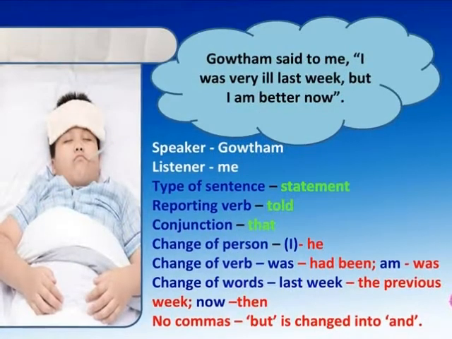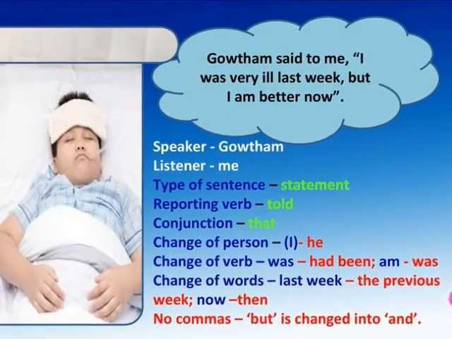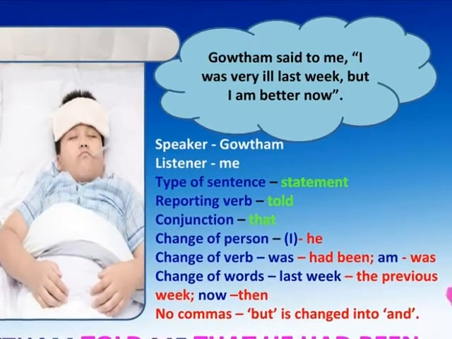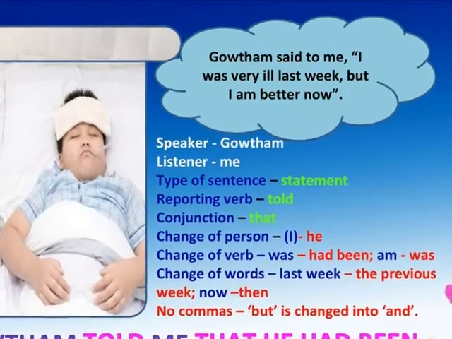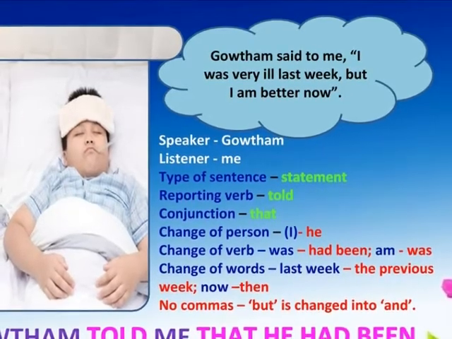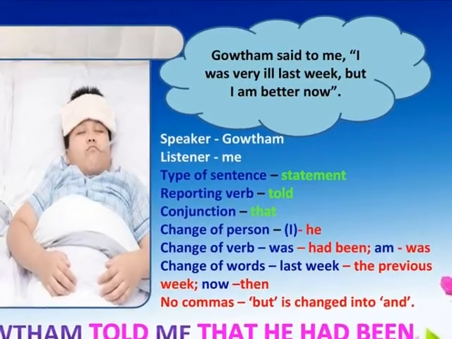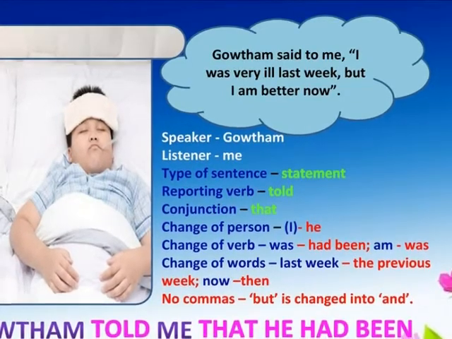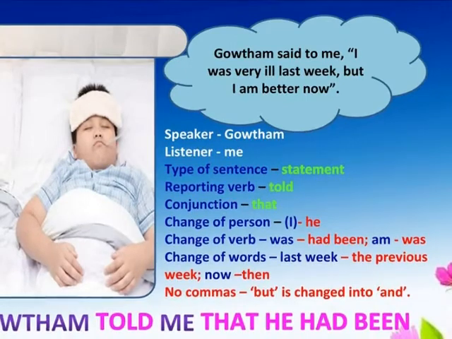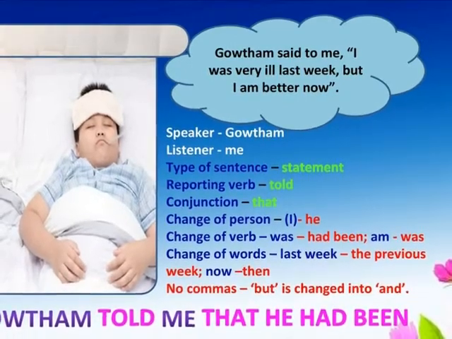Here the given sentence is Gautam said to me, "I was very ill last week, but I am better now." In this sentence, the speaker is Gautam and the listener is me. The type of sentence is statement. The reporting verb is told and the conjunction is that. The change of person is I. I refer the speaker Gautam and it is changed into he.